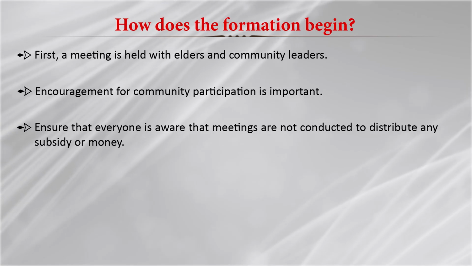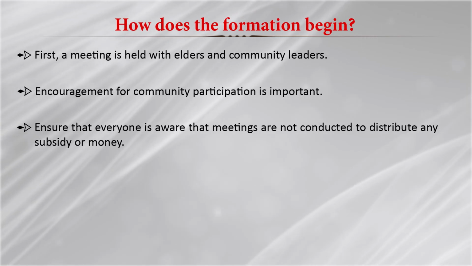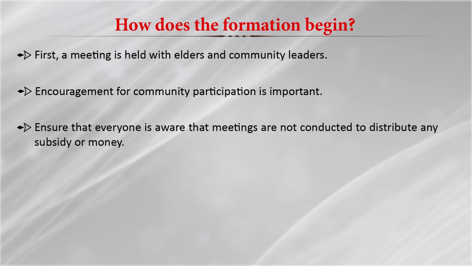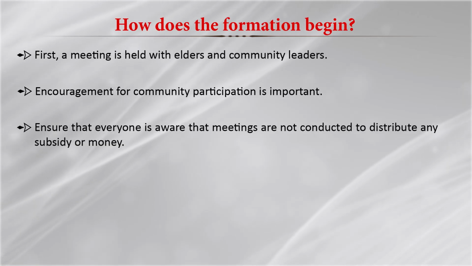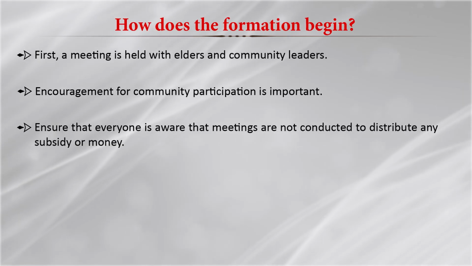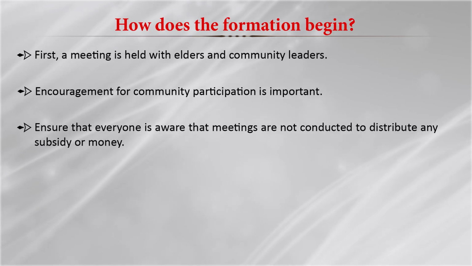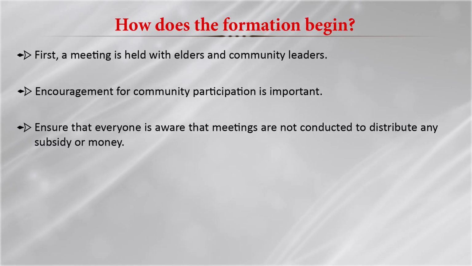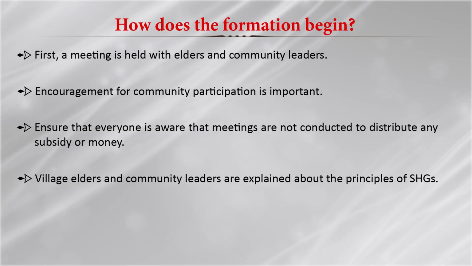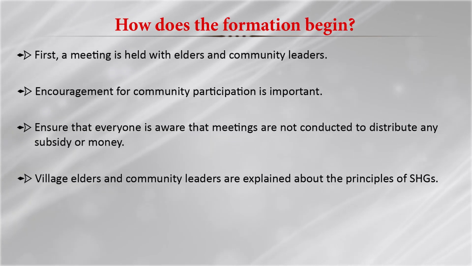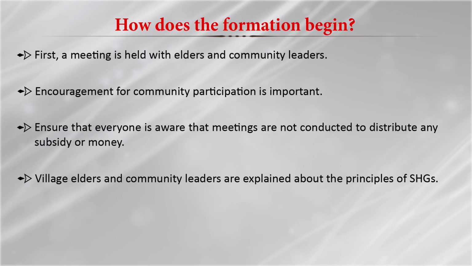They need to be made aware that this meeting is specifically for forming the group, not for distributing the subsidy or money.